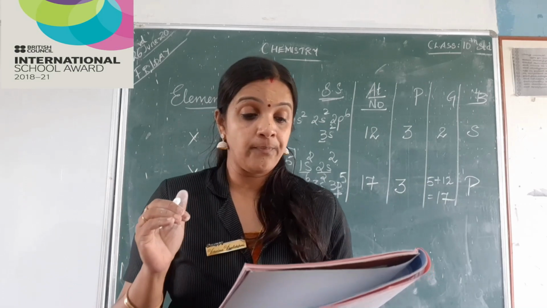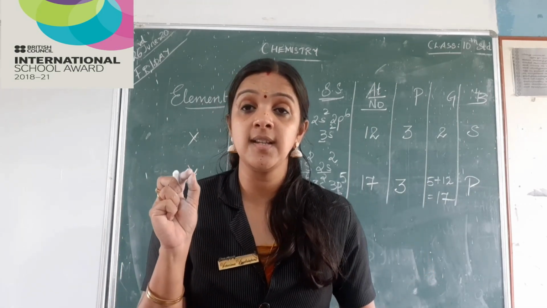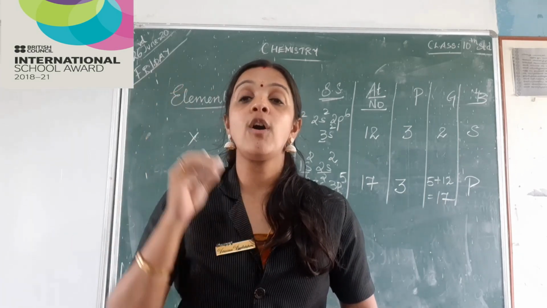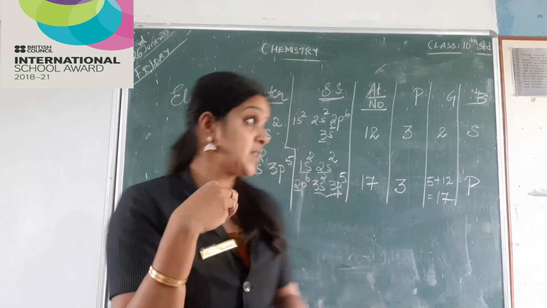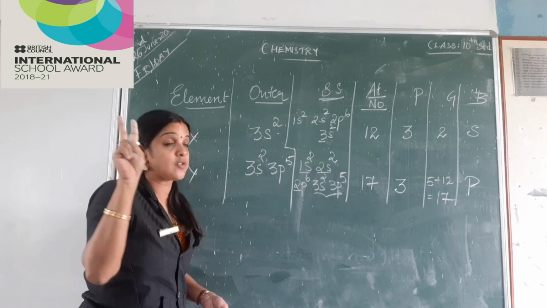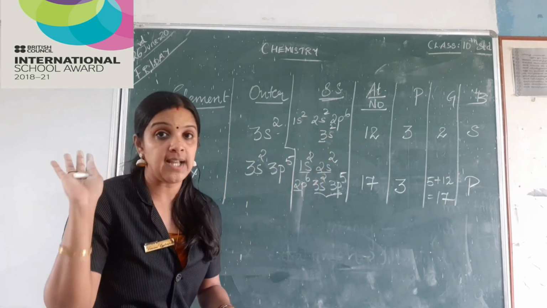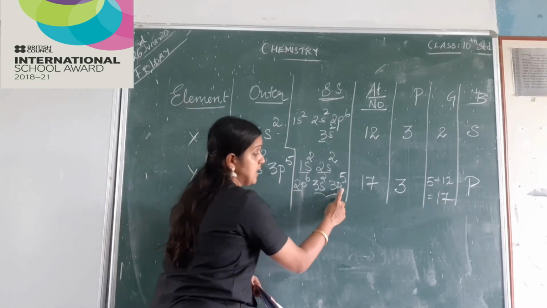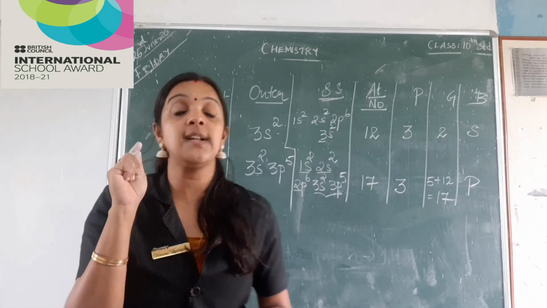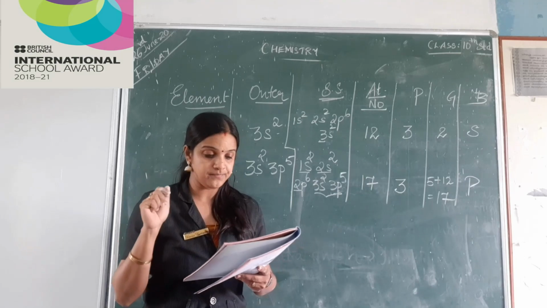Right. Now, which element has valency 1? What do you mean by valency? Valency is either the number of electrons it loses or the number of electrons it gains. Now here, my S subshell can take only maximum 2 electrons. So it is already having 2 electrons, so it does not have any valency. But here, this P subshell needs 1 more electron. Chlorine needs 1 more electron to become octet. So that is having a valency 1.